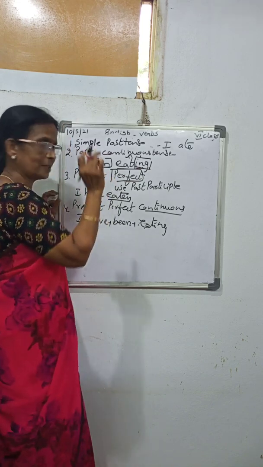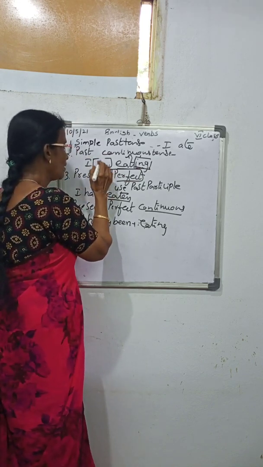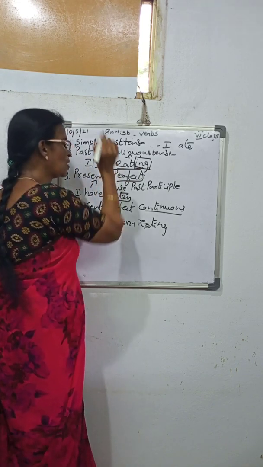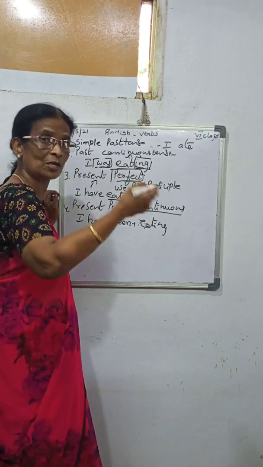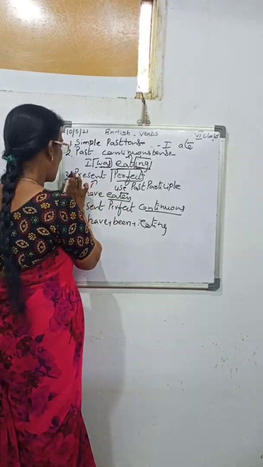Here am shows the present. Here instead of am, we have to write I was. Was shows the past. When there is ing, it is continuous tense. Past continuous. Yesterday's action. Here, past.